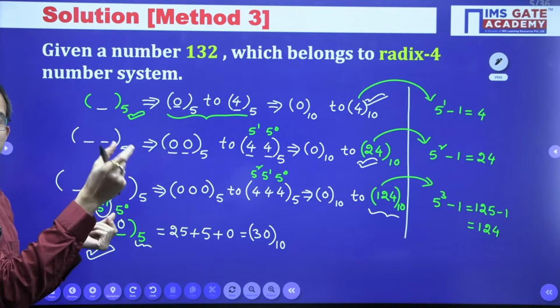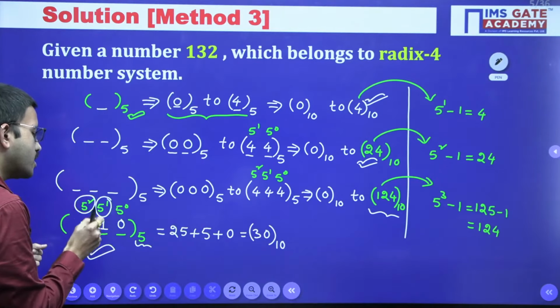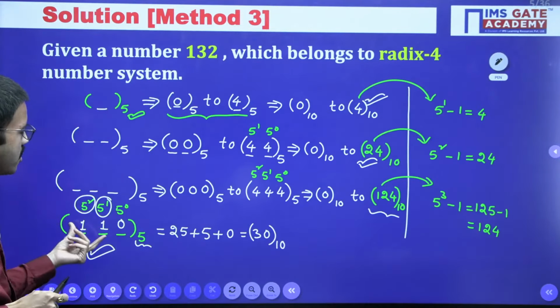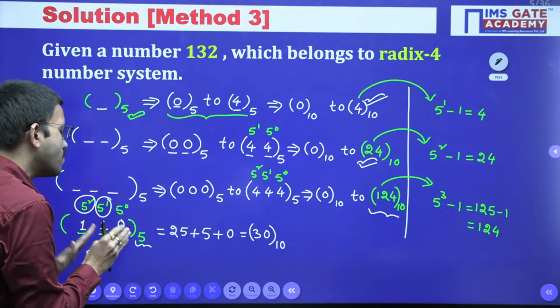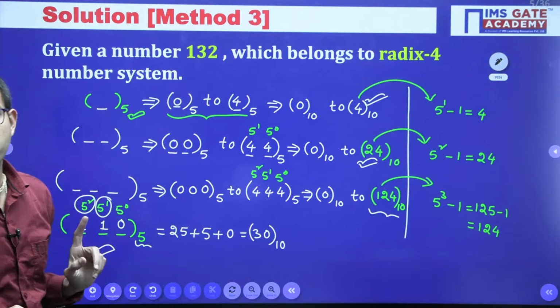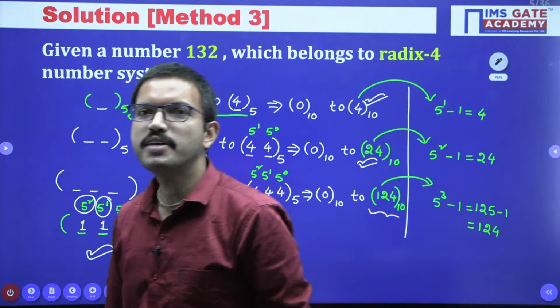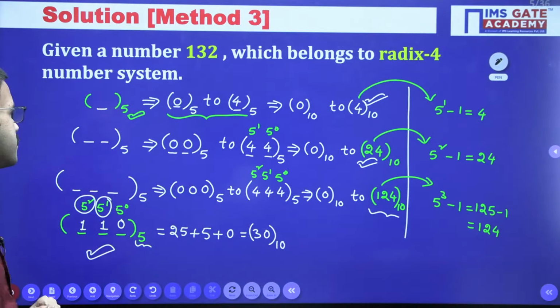Just like when you converted binary to decimal equivalent, there you put the particular digits as 1. The same logic applies here, but since you are having base 5, each and every digit you can represent 0 to 4 based on the requirement. That is the only difference. That's all. I hope it is clear for everyone, right?